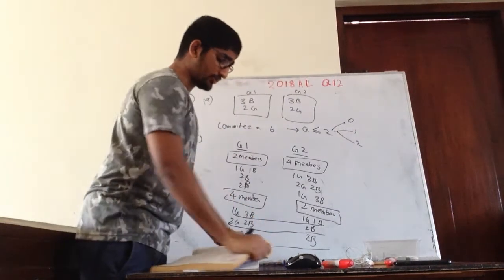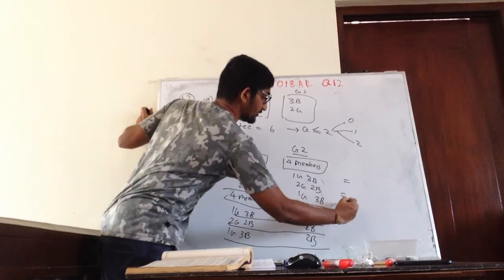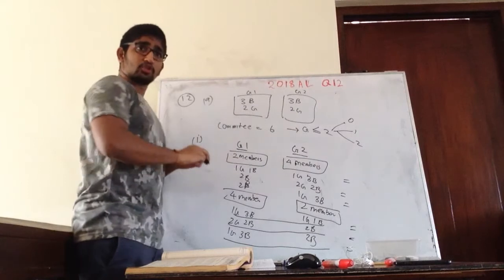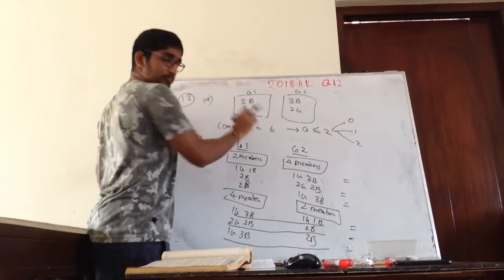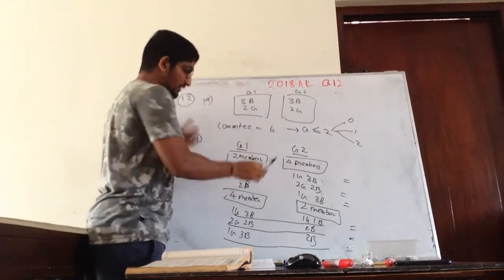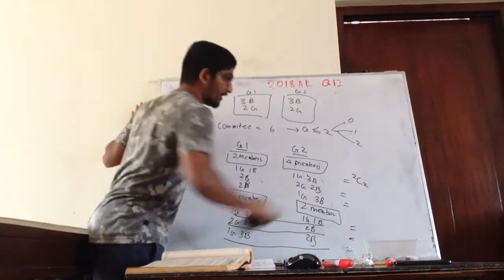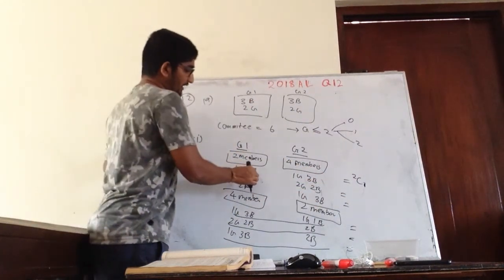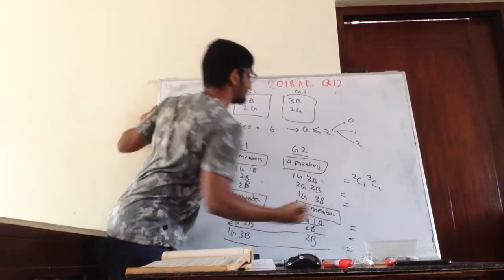So now we need to get what the combinations are. From group 1, you select 1 girl. So from group 1 we are selecting 1 girl, that is 2C1. Correct? Then we are taking 1 boy from group 1, that means 3C1.